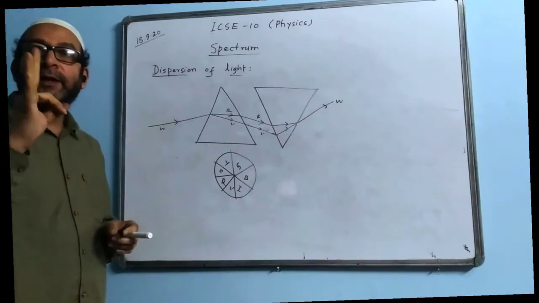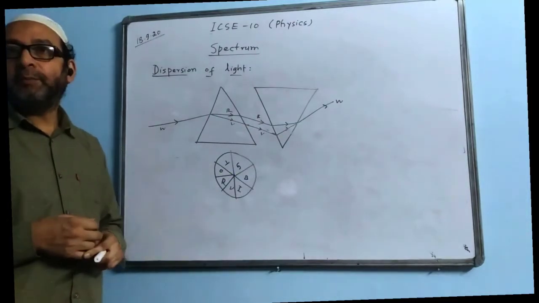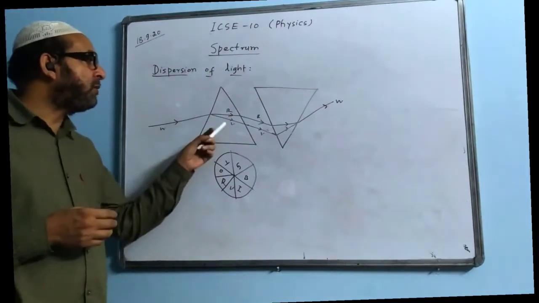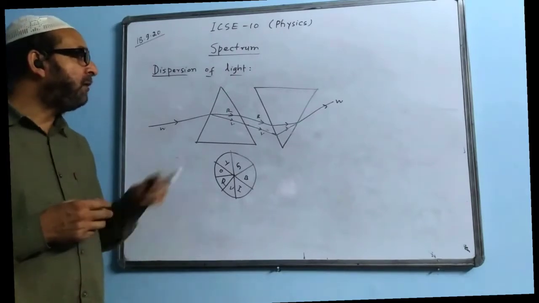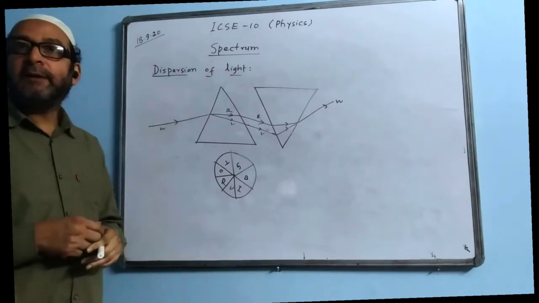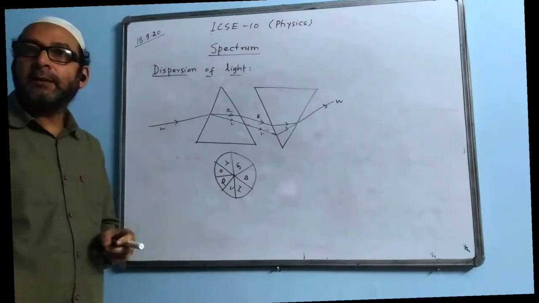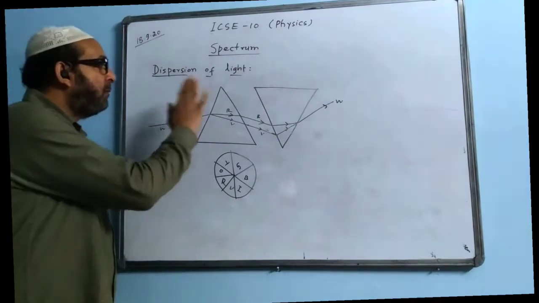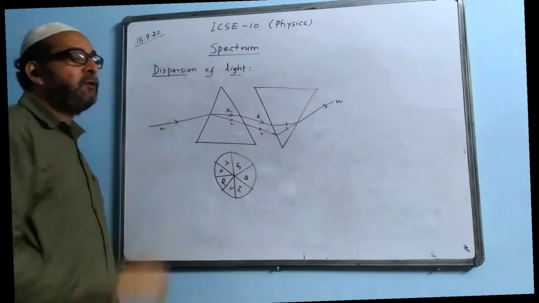So Newton did 3 experiments. First was the filter experiment, to prove that the prism does not produce colors. Second was the recombination prism experiment, to prove that white light actually has 7 colors. And to confirm it, he did one more experiment, called Newton's color disk experiment. So this was the portion to be done from the topic dispersion of light.